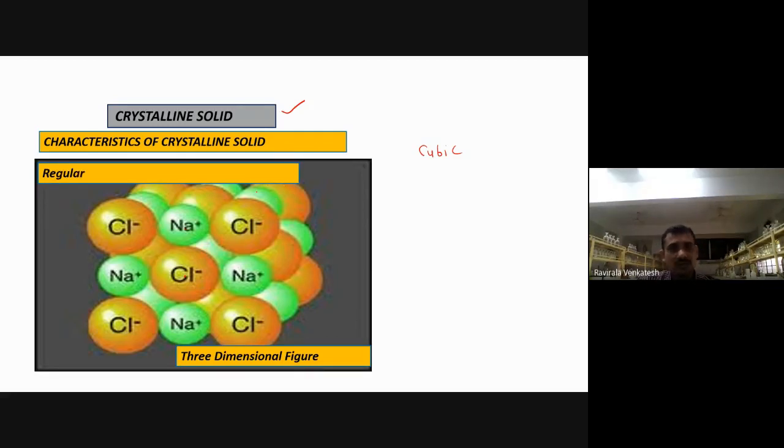We can also call it a three-dimensional figure, a regular three-dimensional figure, in the form of a cubic system. Homogeneous means made up of the same type of composition, the same type of substance.